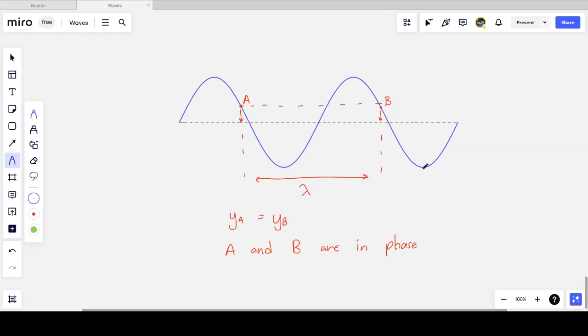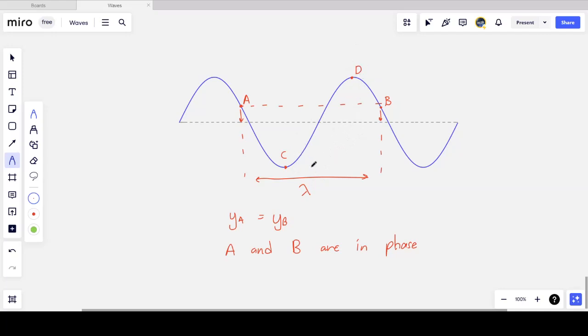Now the opposite of in phase is out of phase, and 2 points will be out of phase when they are half a wavelength apart. So if you look at C and D, one's a trough, the other's a crest. One is moving upward and the other is moving downward. And their displacements are, well, the opposite of each other.